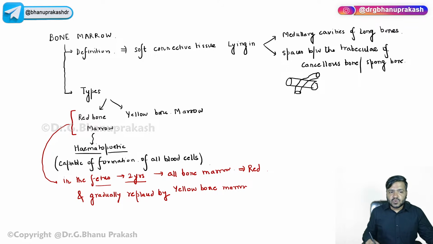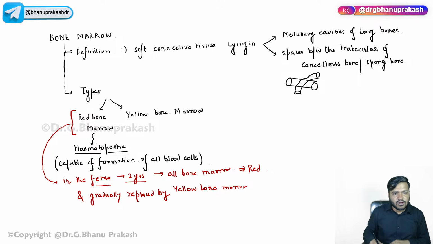Now my question to you people is, after 2 years of age, or in an adult, in which bones will you find this red bone marrow? Can anyone tell me the bones in the adult?